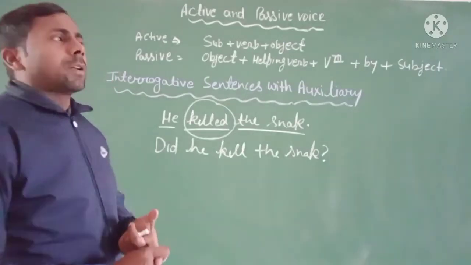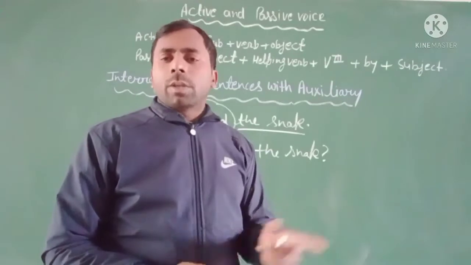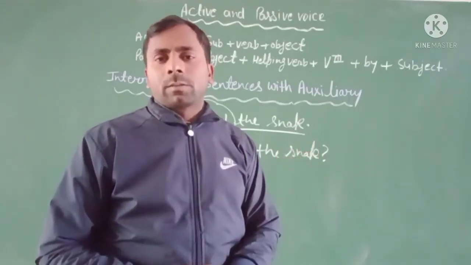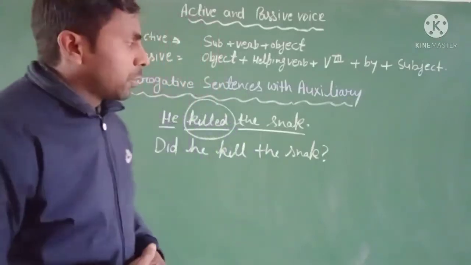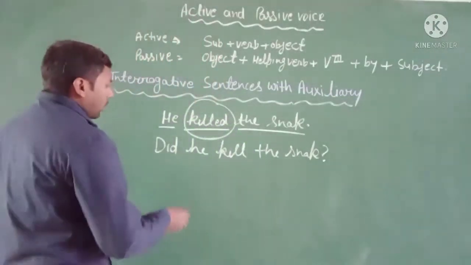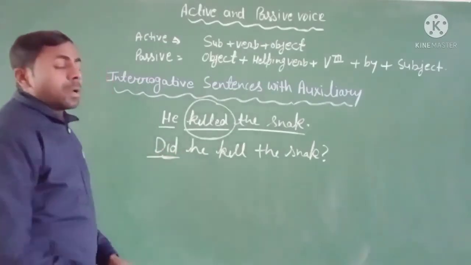But here is the matter: how can you change the interrogative sentence into the passive voice? It's very easy. First you identify the tense. The tense is the simple past tense.